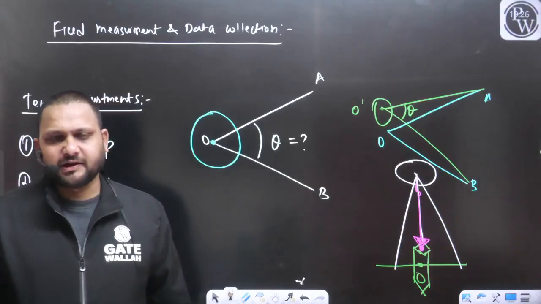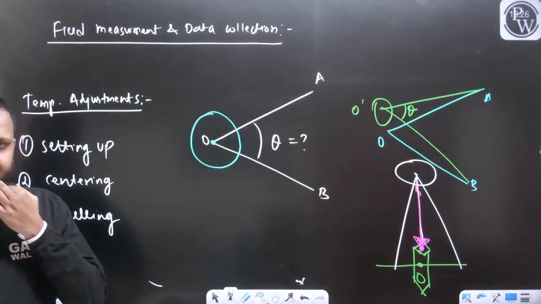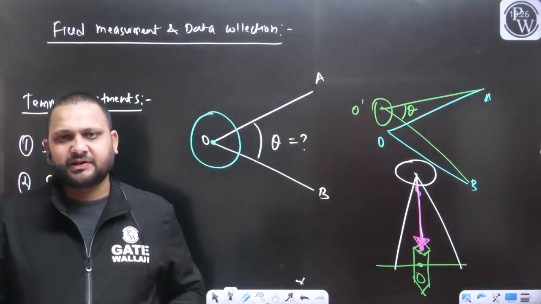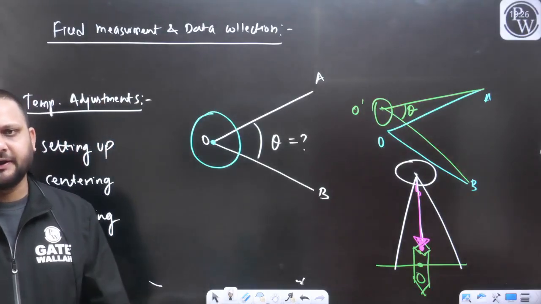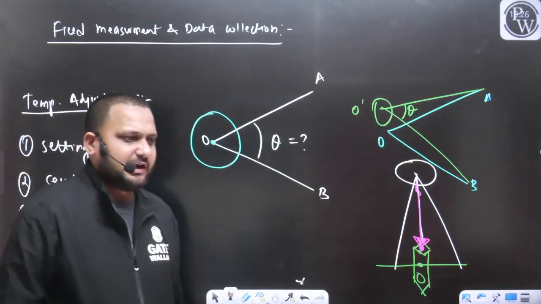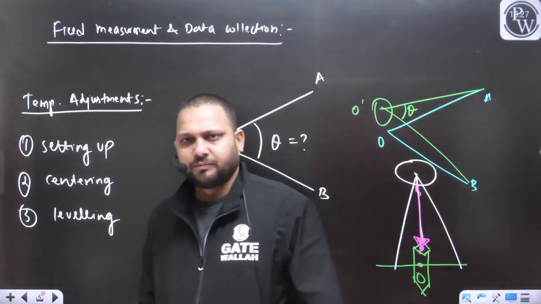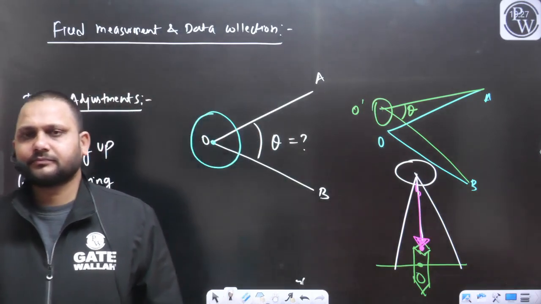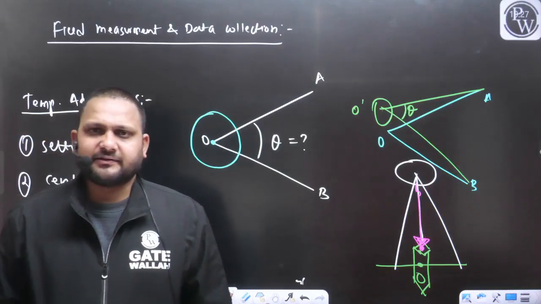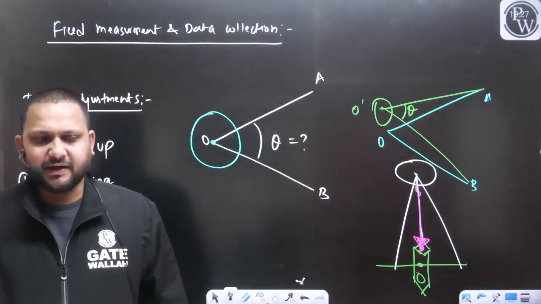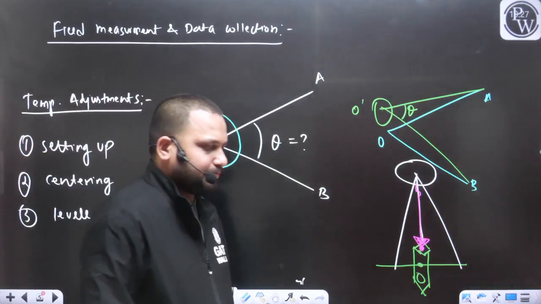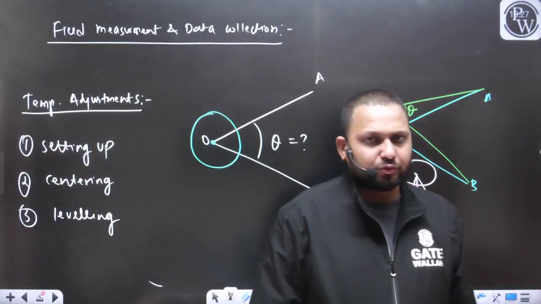First I will set up the instrument at point A, then I will perform the centering of the compass at point A, and after the leveling our compass is ready for taking the observations. So can I say temporary adjustments are required whenever we shift the instrument to a new position?